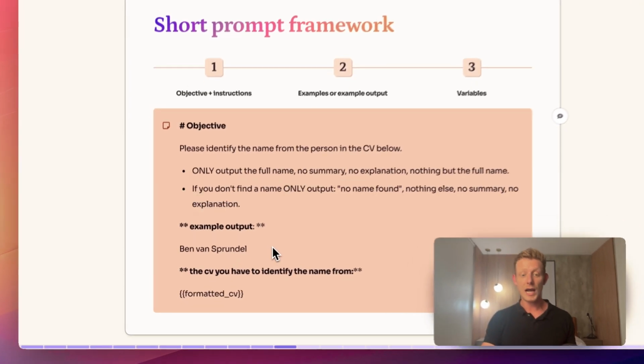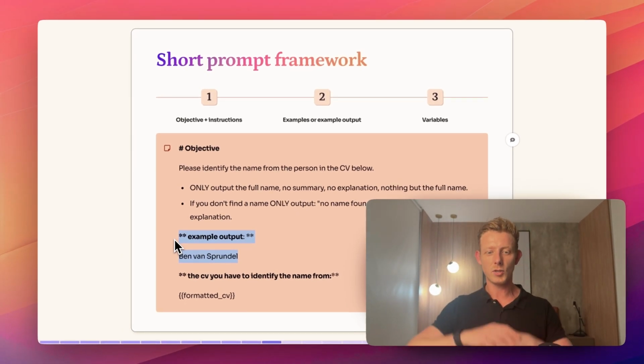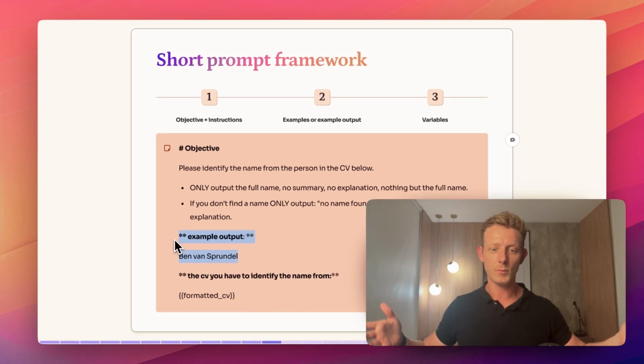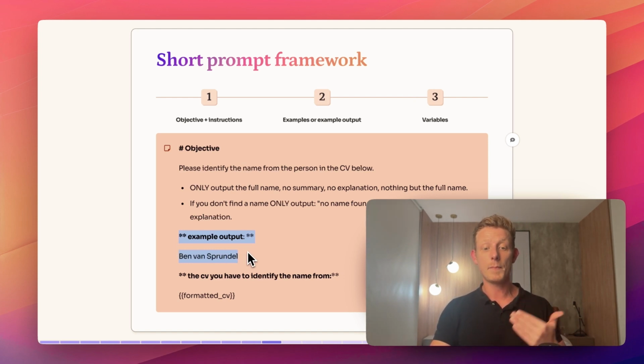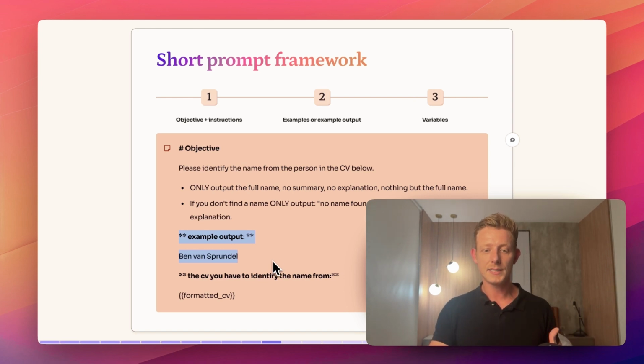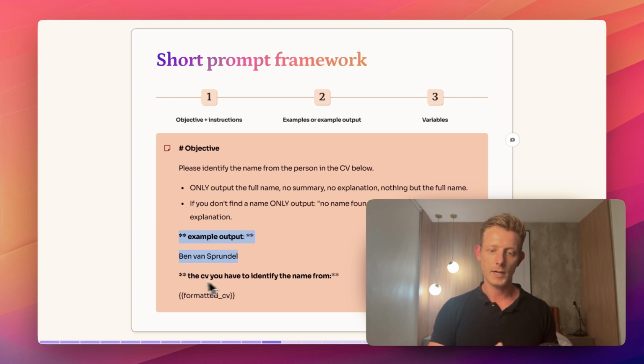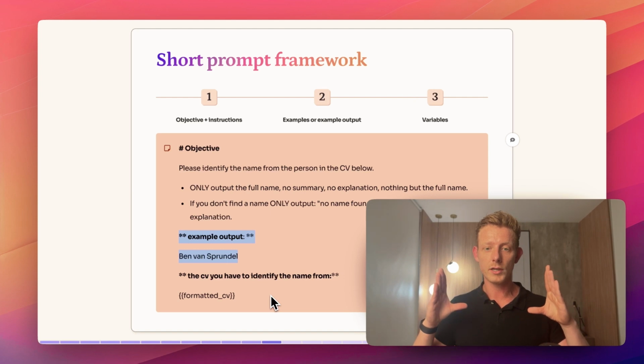Now, in this case, I've not even put in an example input, because this is a huge blob of text, a huge CV, which is going to cost us a lot of tokens. And it's such a simple task that all I do is give it an example output, so it understands that I only want the name as the output, but that's it. But of course, for other use cases, when you might not have a huge blob of text, in general it is good practice to put in the input too, at least. And then, of course, the variable, the CV you have to identify the name from. But yeah, this is sort of the short prompt framework.